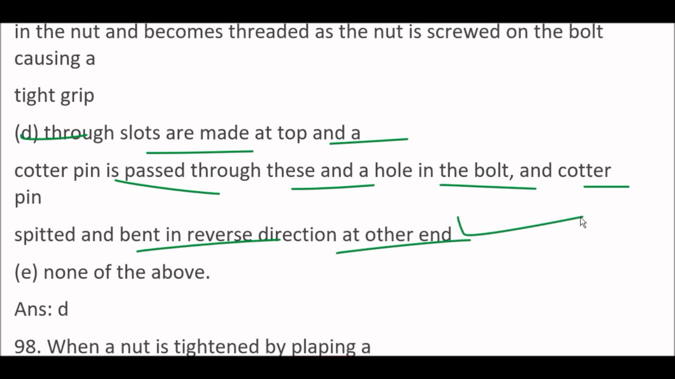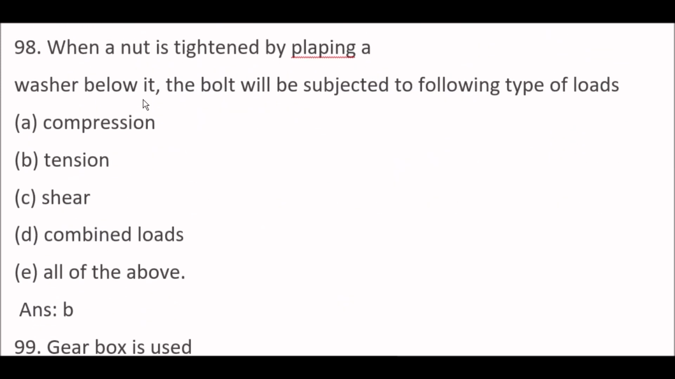Okay, so right option is option D. Through slots are made at top and a cotter pin is passed through these and a hole in the bolt and cotter pin is split and bent in reverse direction at other end. Next question. When a nut is tightened by placing a washer below it, the bolt will be subjected to following type of loads. Option B, tension.